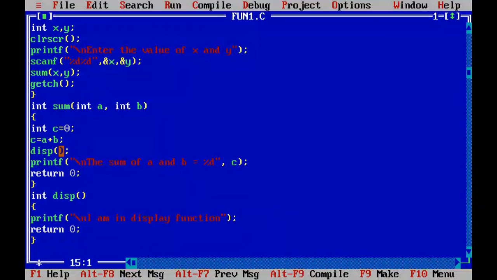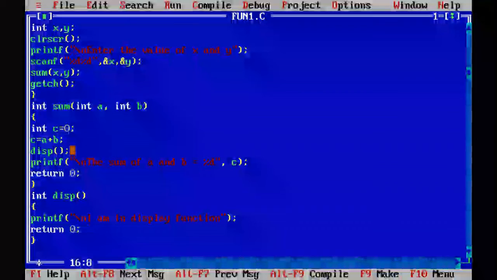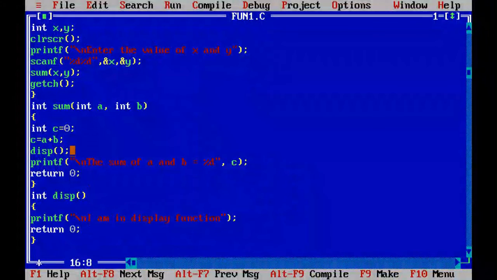Here C equals a plus b will be calculated, then first it will call the disp function, whatever message is written in this function will be displayed, then it will display the sum of a and b is equal to C. So you should always keep in mind the order of the functions you mention in the program. All the functions will execute in a particular order.